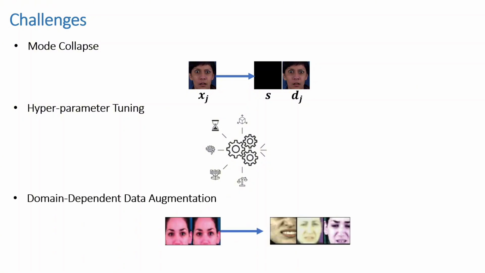Domain-dependent data augmentation. Many existing methods use terms like mutual information, which requires positive and negative examples, thus requiring data augmentation. The challenge lies in designing augmentations that are suitable for both static and dynamic aspects of the data without introducing biases that could affect disentanglement quality. Producing this augmentation is not only difficult, but also increases model complexity and is time-consuming. In contrast, a model that does not rely on mutual information terms at all simplifies the model and reduces the need for extensive data augmentation.